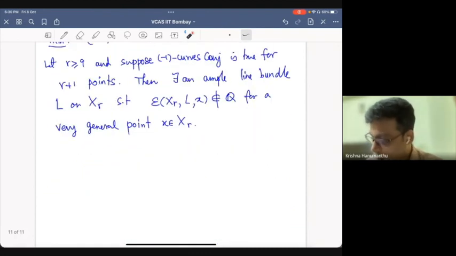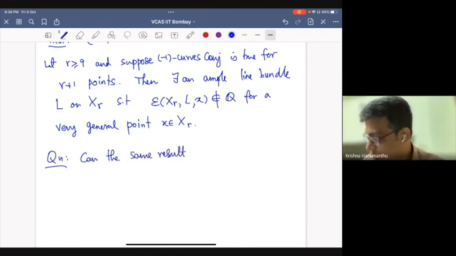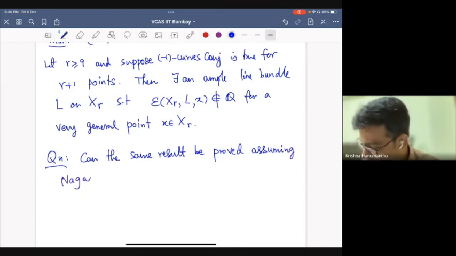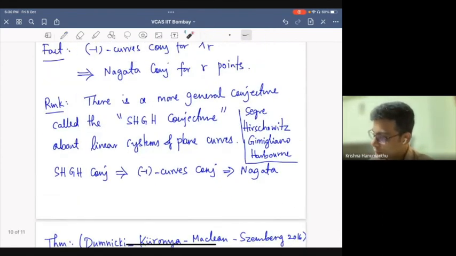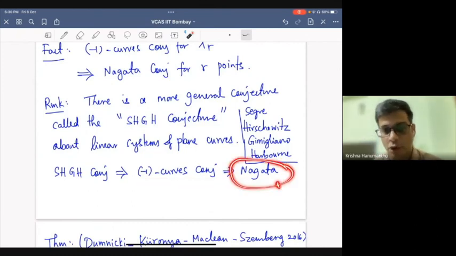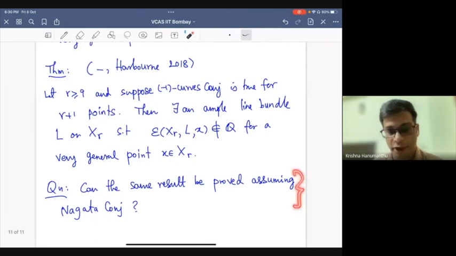but still conjectural. And the question, this is an open question, is: can the same result be proved assuming the Nagata conjecture? Because the Nagata conjecture is weaker than this also, and it has the added advantage that the Nagata conjecture actually is known in some cases. For example, when r is 16, it is known. So if you can answer this question in the affirmative, we actually concretely exhibit irrational Seshadri constants.